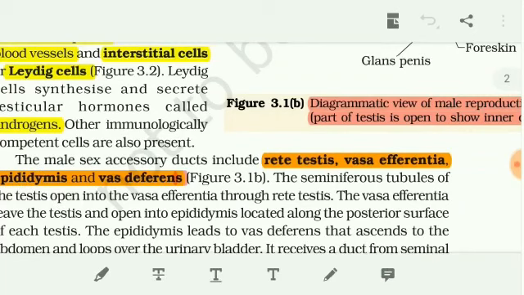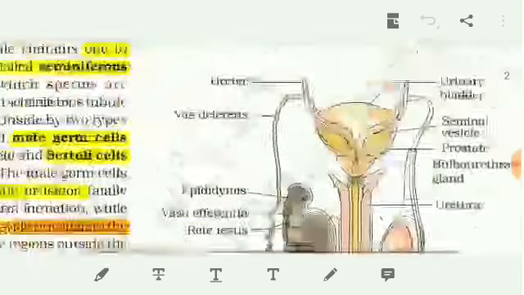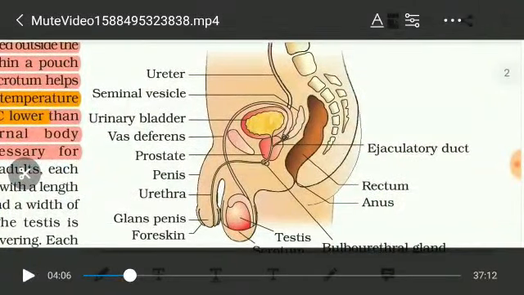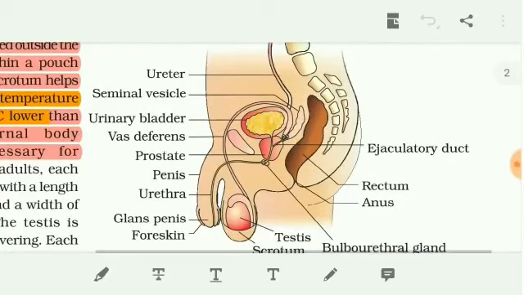Then the vas deferens finally ascends to the abdomen region and loops over the urinary bladder. Look at the diagram. First the testis, and next to the testis the tubes, slowly moving through. Here is the vas deferens, and after the vas deferens it enters the ejaculatory duct.